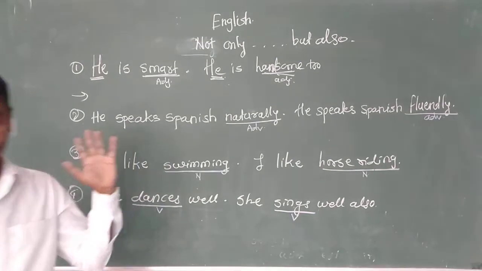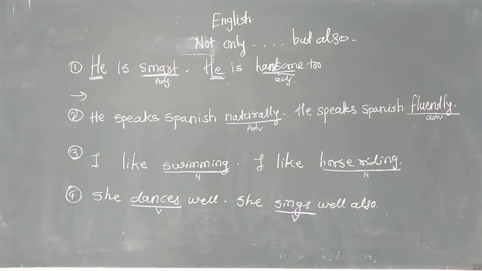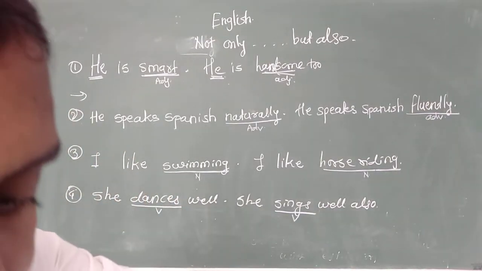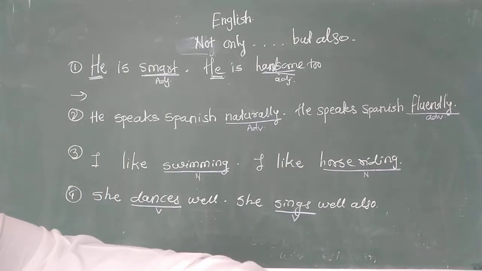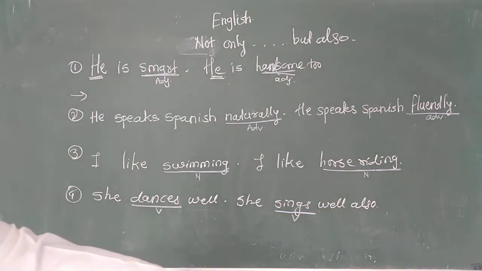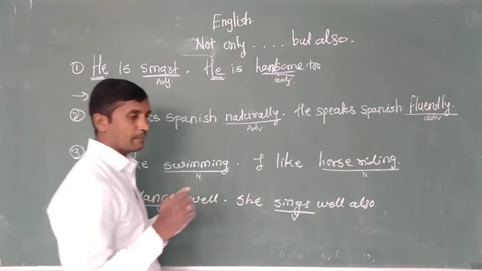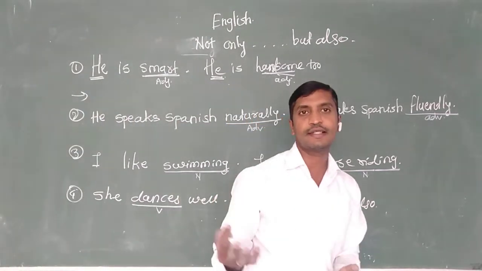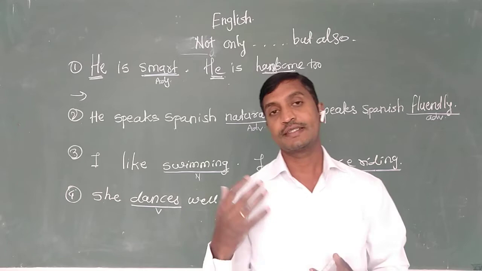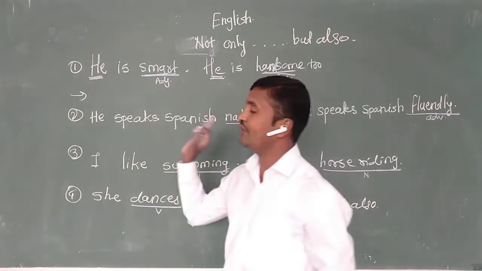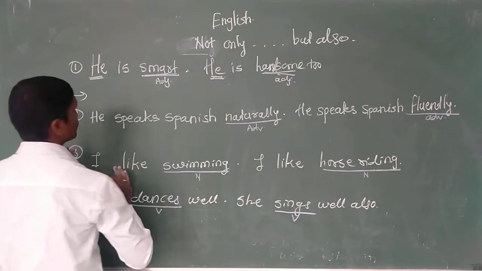Okay. Now, how to use not only but also, my dear students? Already you know about that. You have a lot of information about it, I know that too. Let me take a chalk. Yes. See, when you are told, especially the upper classes students, 8, 9, 10 standard, you might know about all these things. But 6 and 7 standard students, some of the 8, 9 or 10, remember that. When we use not only but also, we have to follow some rules.